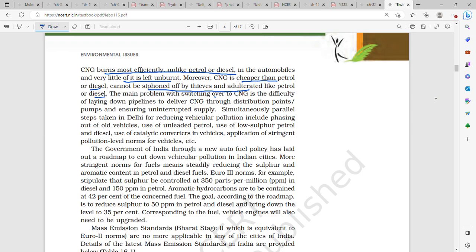The main problem of CNG is the difficulty of transportation, that is, laying down pipes to deliver CNG through distribution points and pumps, ensuring its uninterrupted supply. Simultaneously, parallel steps taken in Delhi for reducing vehicular pollution include phasing out of old vehicles, use of unleaded petrol, and use of low sulfur petrol.